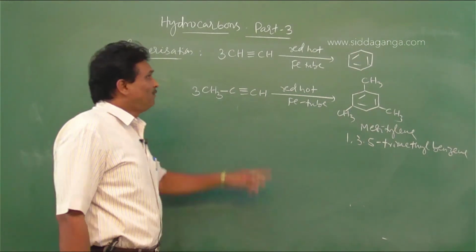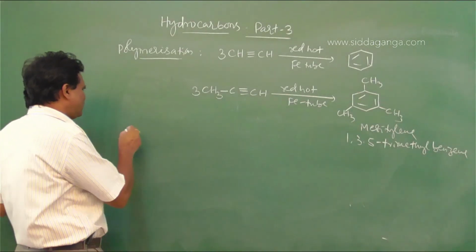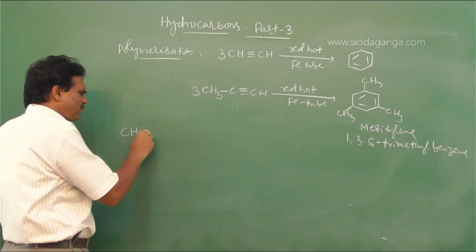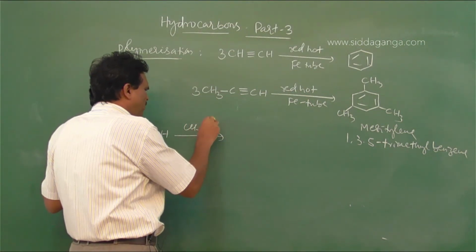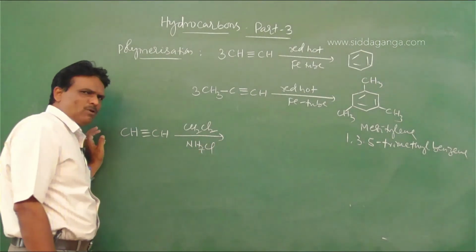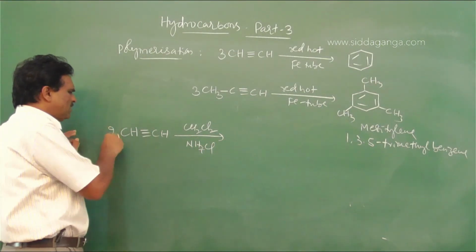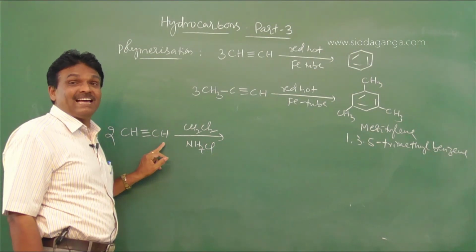Or if it is subjected to linear polymerization, when acetylene, CH triple bond CH, is passed over cuprous chloride and ammonium chloride, 2 moles of acetylene are involved to form vinyl acetylene.